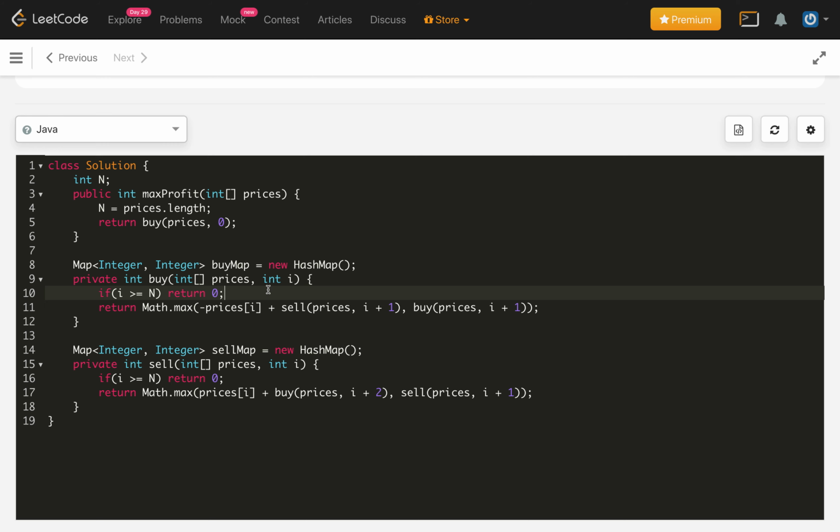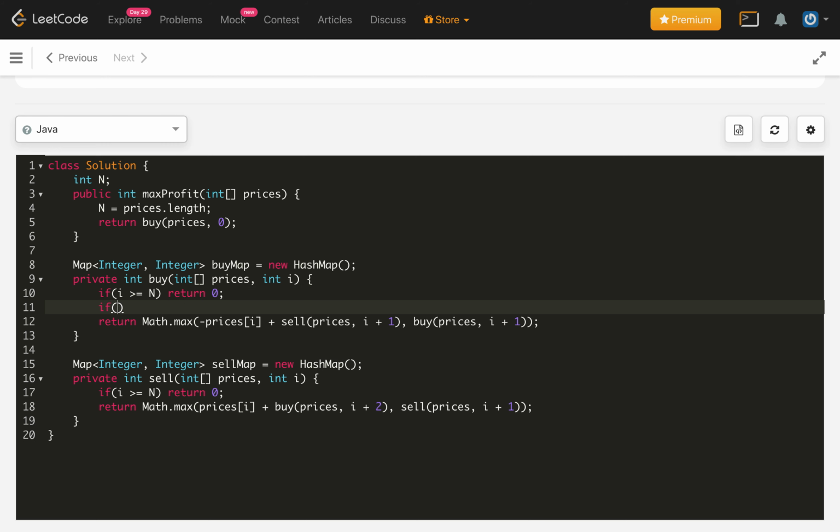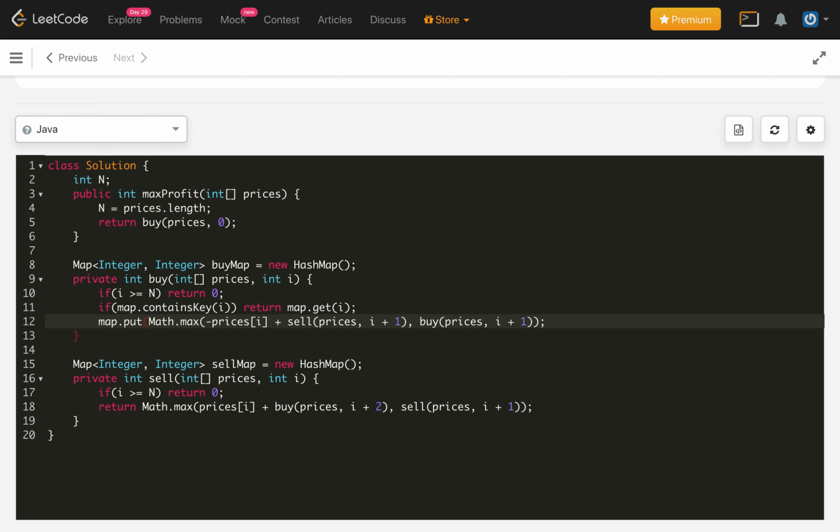Now here, before the check, we will also check if map dot containsKey of i, then simply return map dot get i. And also update here map dot put i comma max of these two. Then again we will return the same map dot get here.